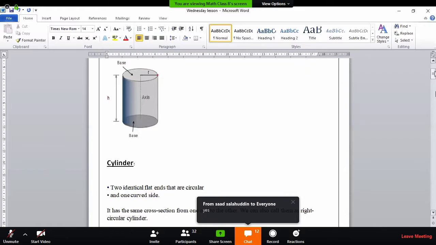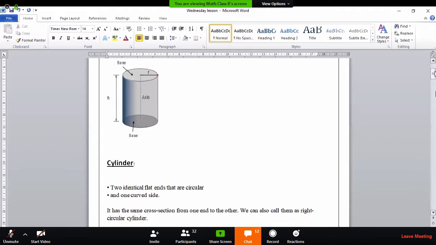What I was saying is that the mandatory requirement in the definition of a prism is that the base must be a polygon. But here the base is a circle, and a circle is never a polygon. And the sides must be flat. The prism's definition says its sides must be flat lateral surfaces, but here they are not. Fine.